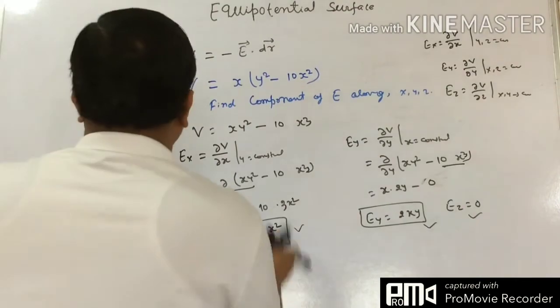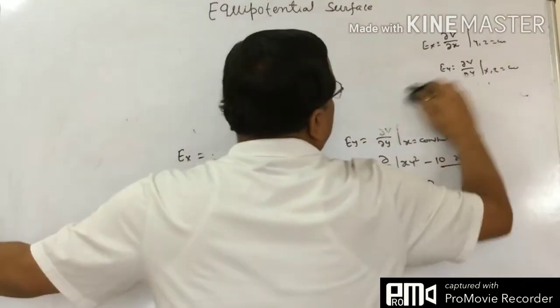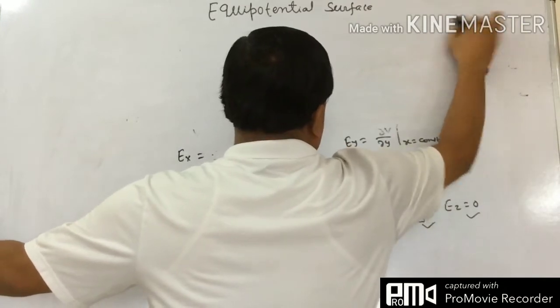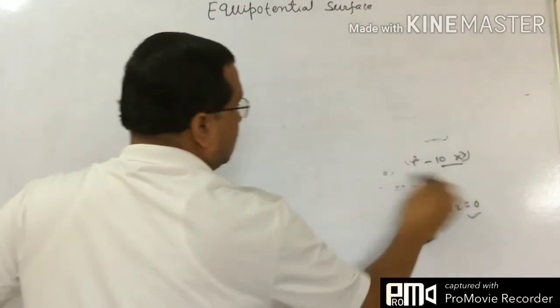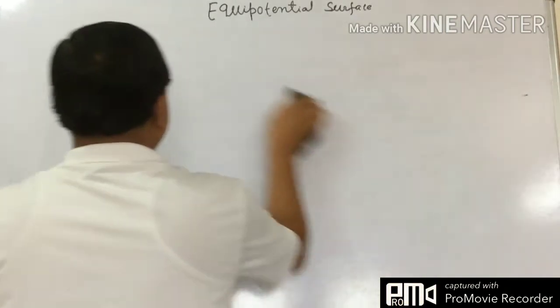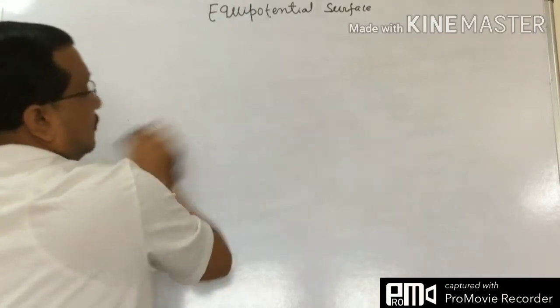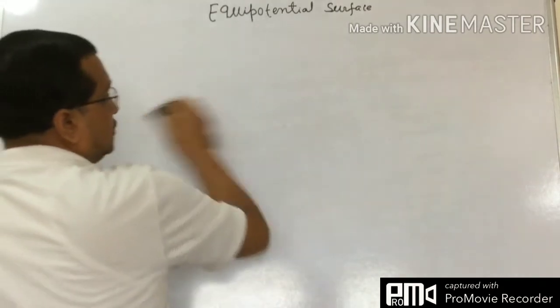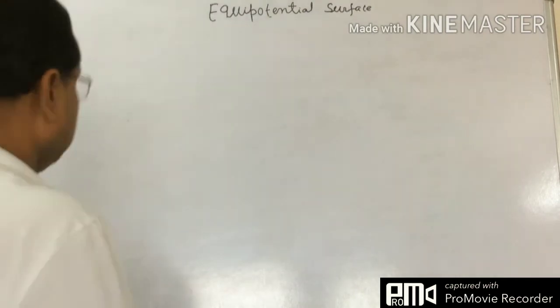We shall now derive and draw the equipotential surface. Now see how we are able to find the equipotential surface. This is a very useful concept, widely used in the case of conductors. We shall have separate lectures on conductors, five lectures, where we shall be using it.